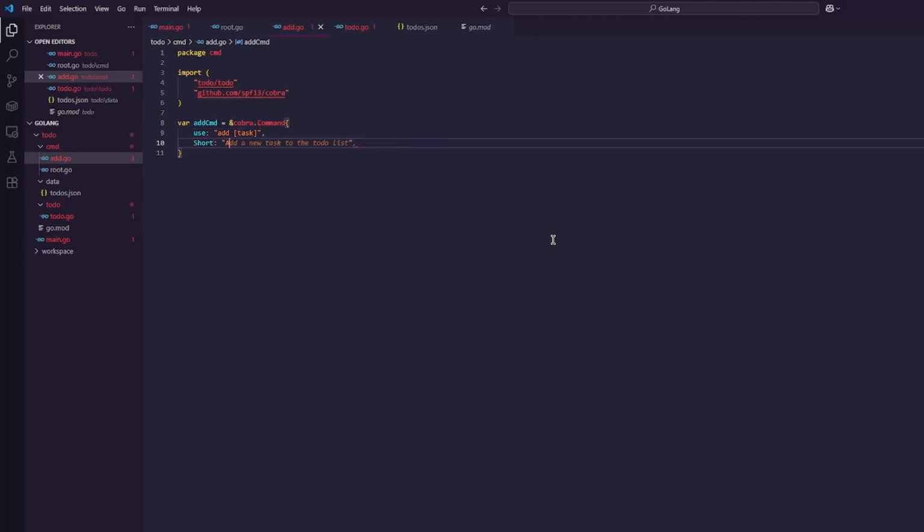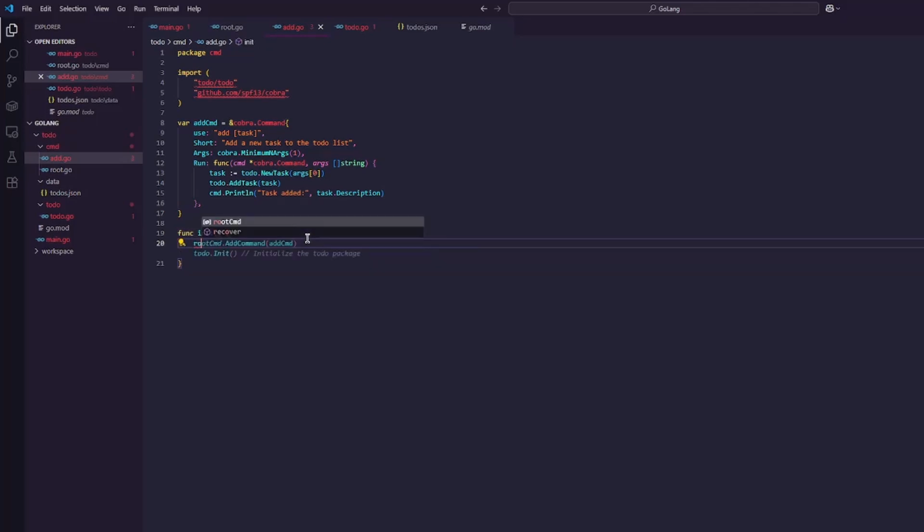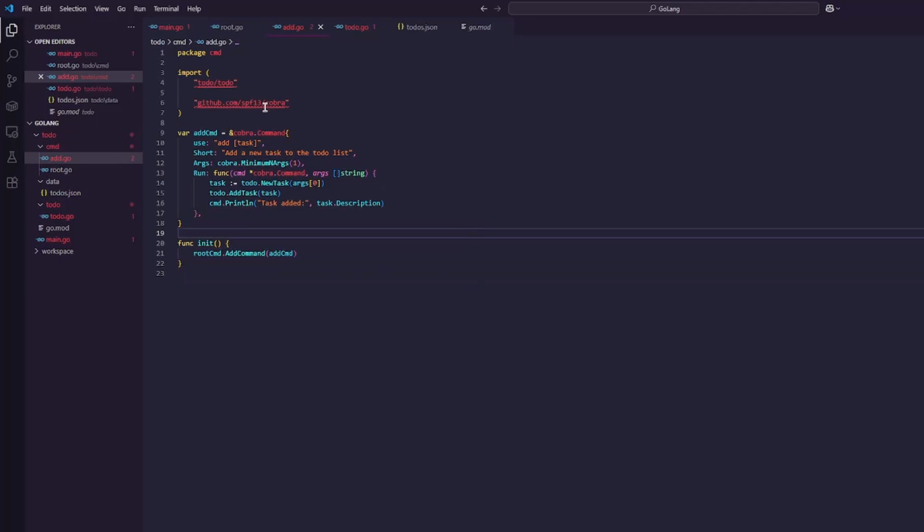Implementing commands with Cobra is pretty straightforward. We define the command's use, short description, expected arguments, and the logic to execute when the command runs. The final step is to write an init function that registers the new command with the root command using rootcommand.addCommand and then the name of that command. This step is crucial. Without it, the command won't be recognized by the CLI. The init function is also where we define any flags associated with the command.